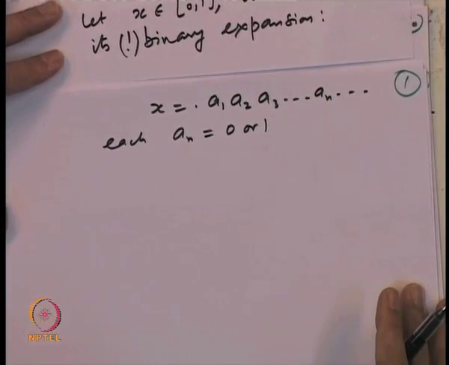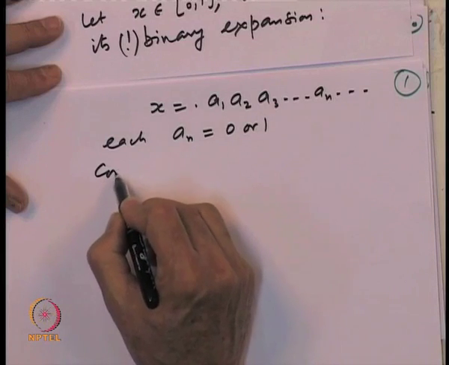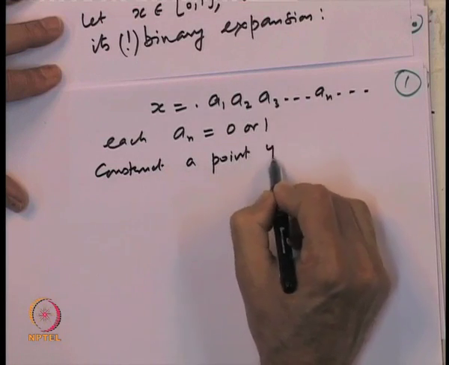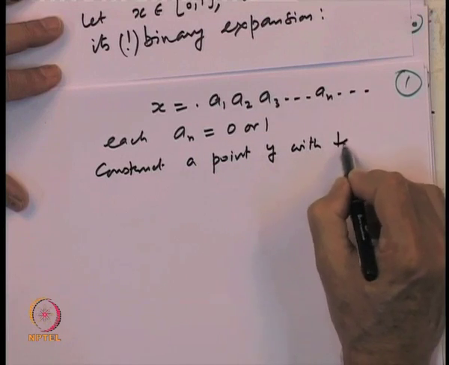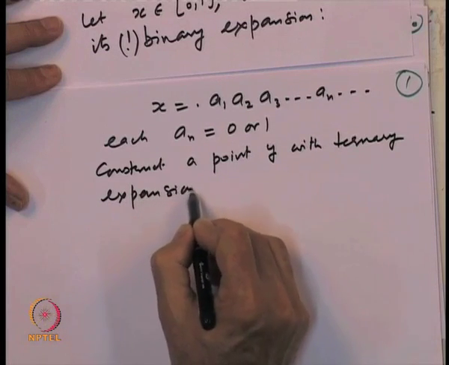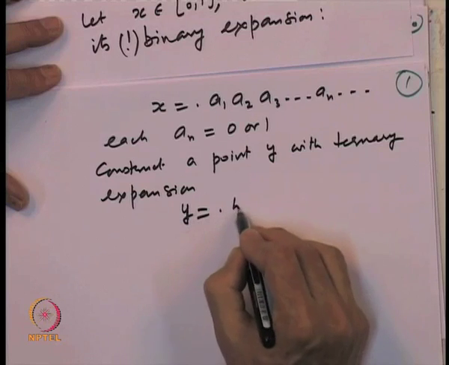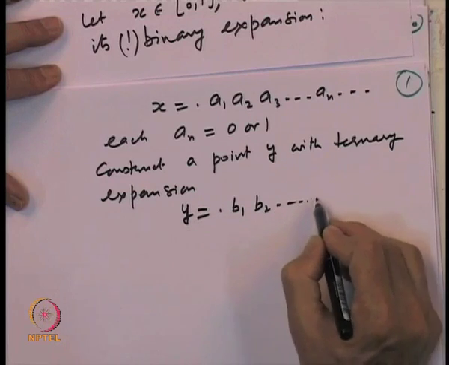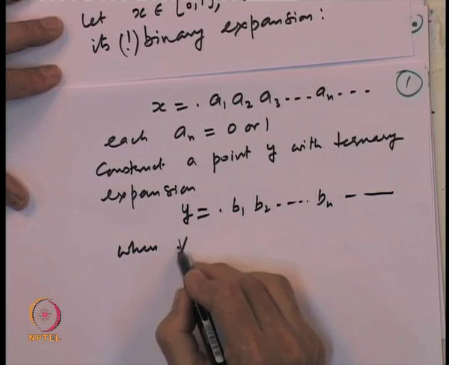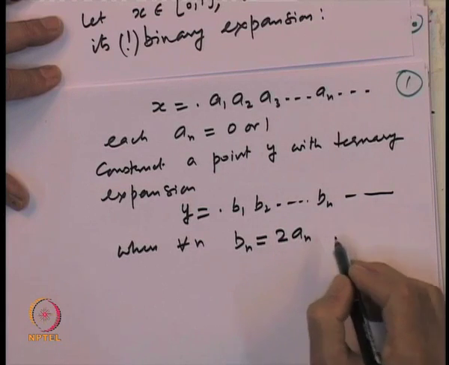Okay. And now, what we do is the following: construct a point y with ternary expansion. So, y is equal to point b 1, b 2, b n, where for every n, b n is nothing but 2 times a n.